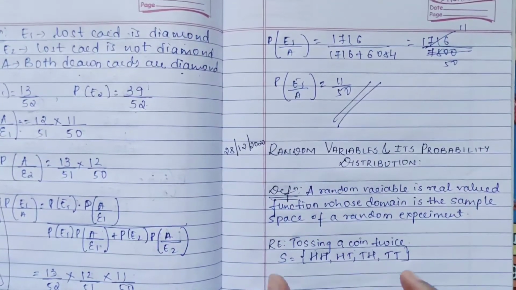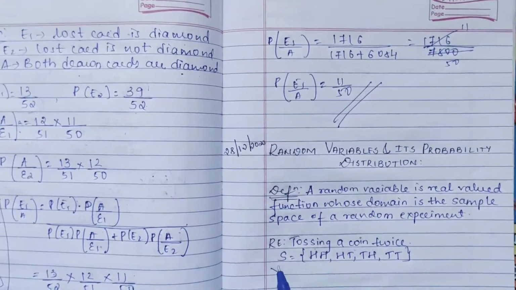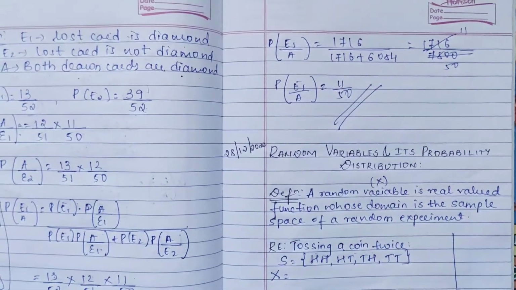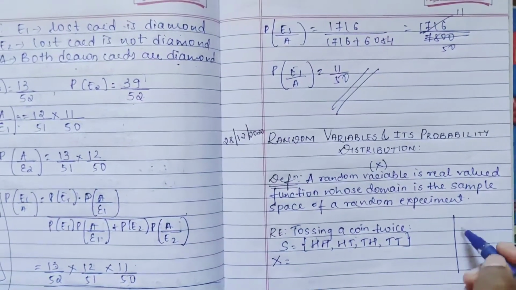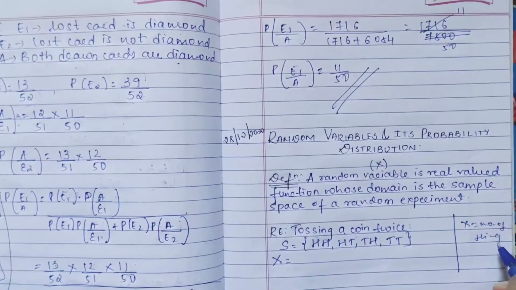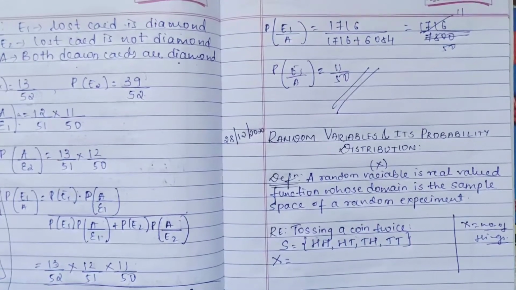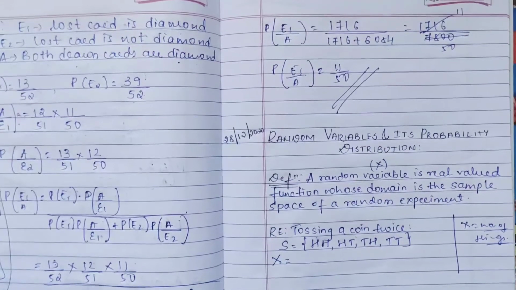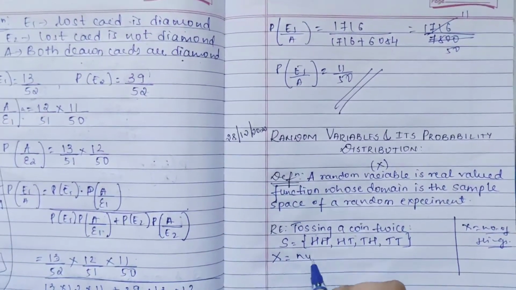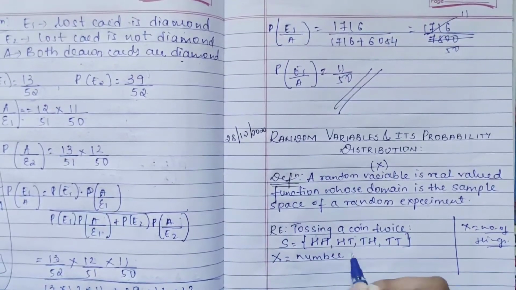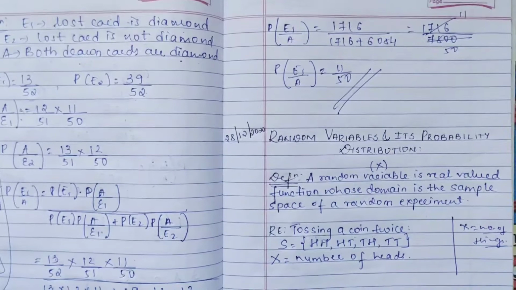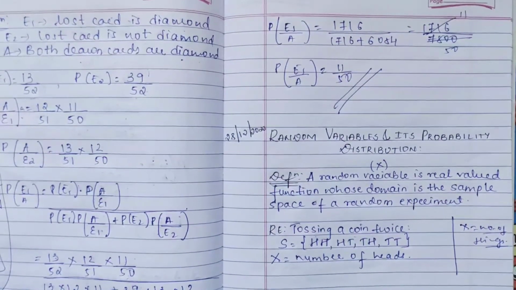Now we have to find the random variable. We take the random variable as x, and x is nothing but the number of things. It can be anything, usually it will be things, sometimes it comes for profits, loss and so on. Here x is the number of heads, so they are telling you to find the number of heads.